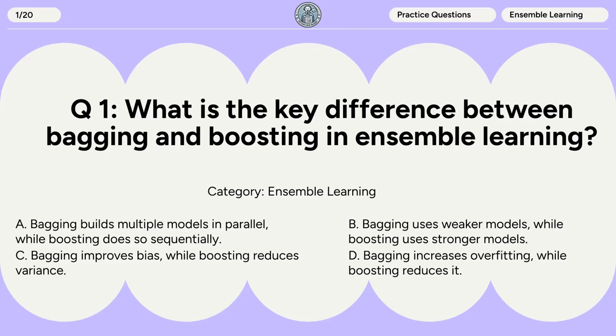A. Bagging builds multiple models in parallel, while boosting does so sequentially. B. Bagging uses weaker models, while boosting uses stronger models. C. Bagging improves bias, while boosting reduces variance. D. Bagging increases overfitting, while boosting reduces it.